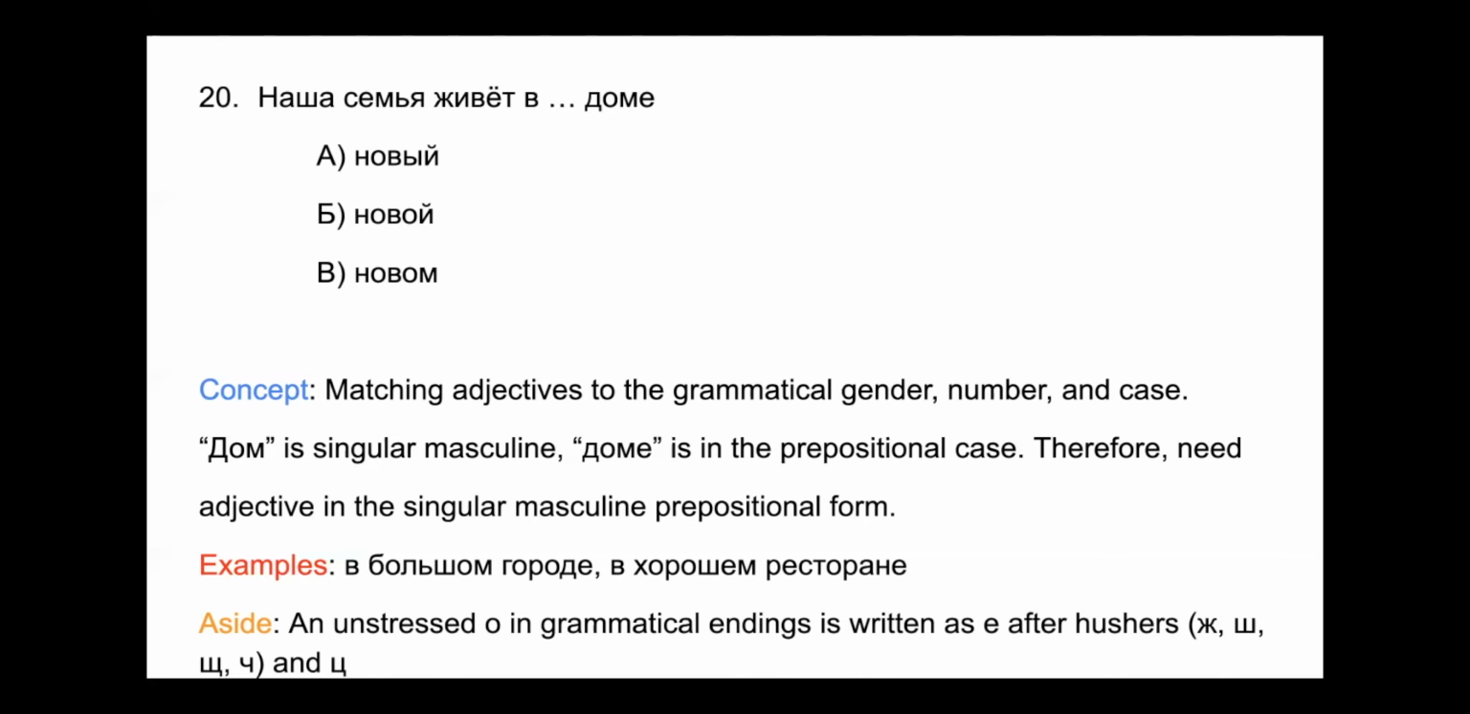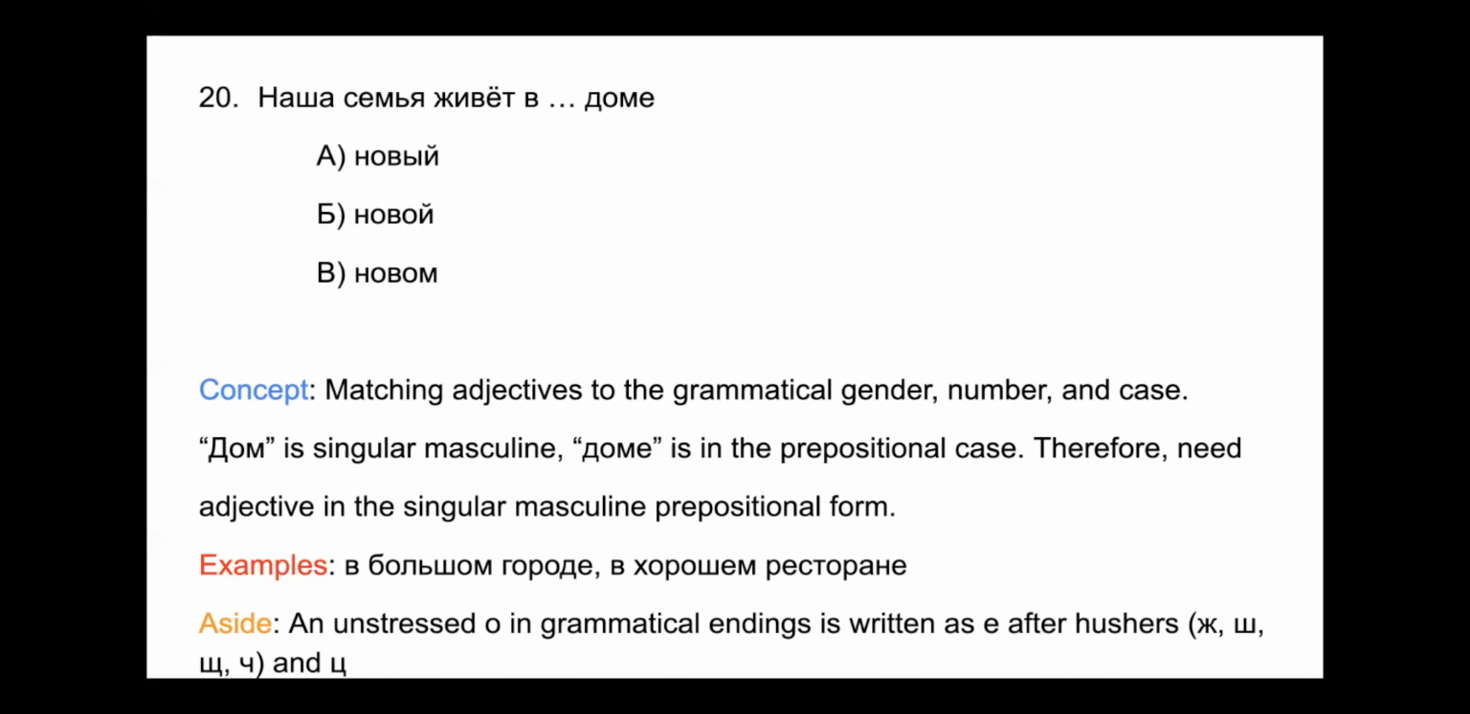Well, let's take a look at a couple examples down here. We have в большом городе, in a big city, в хорошем ресторане, in a good restaurant. So we have an ом ending and an ем ending for большой and хороший respectively. And that is the type of endings we're going to look for in adjectives. Okay, so we look at номер 20. The only one that has an ом or an ем ending is В, новом. В новом доме, in a new house. And that's going to be the appropriate prepositional form of новый.